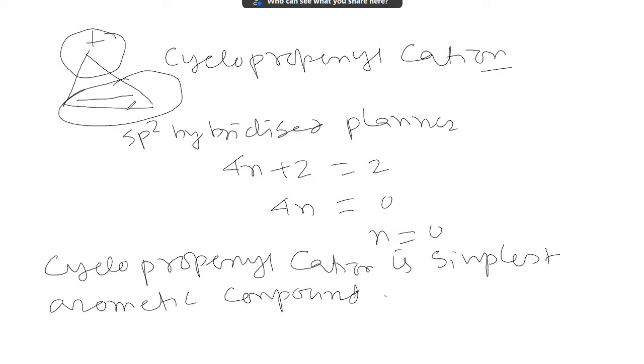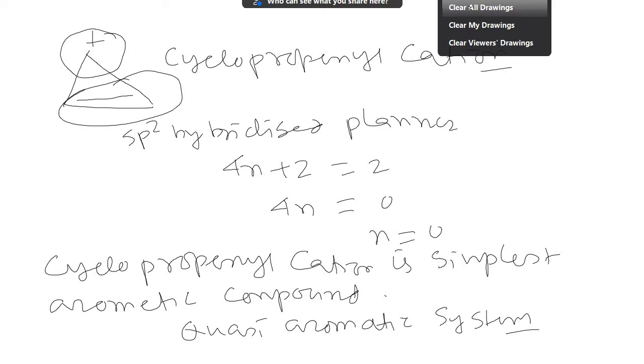Now when an aromatic compound is carrying charge, it is called a quasi-aromatic system. So as it is charged, cyclopropenyl cation is called a quasi-aromatic system. Now let us discuss the other aromatic compound in which we should discuss the case of substitution reaction.